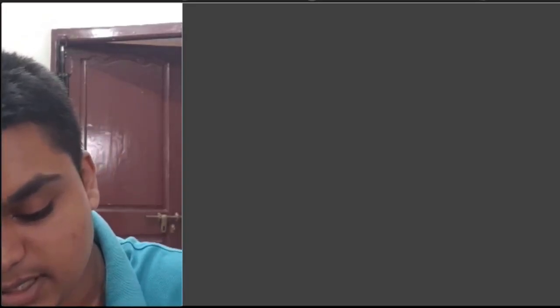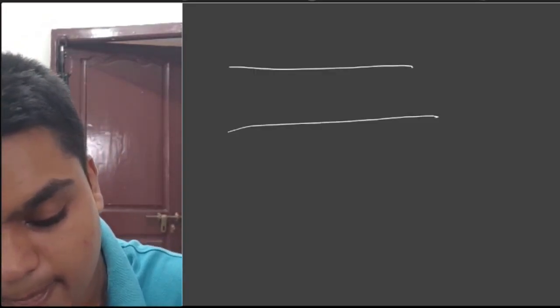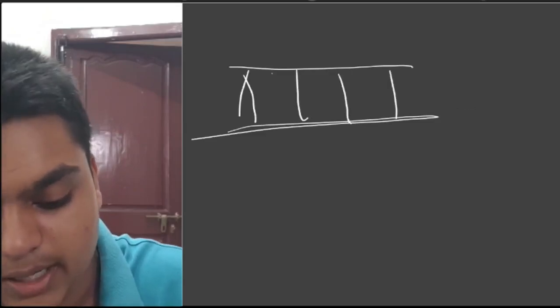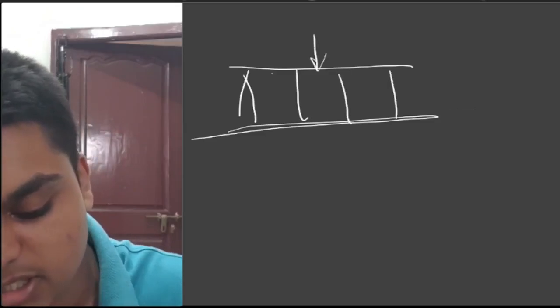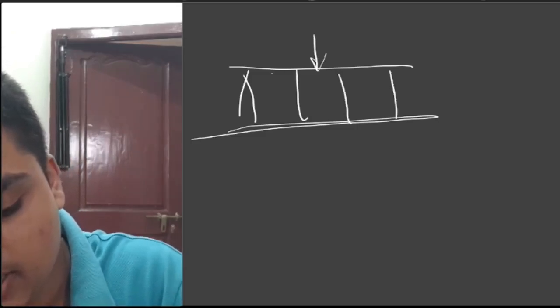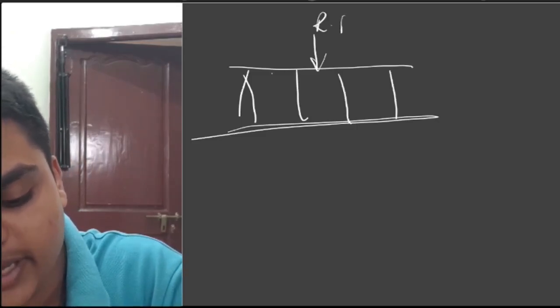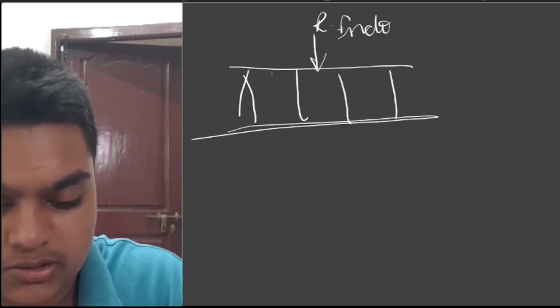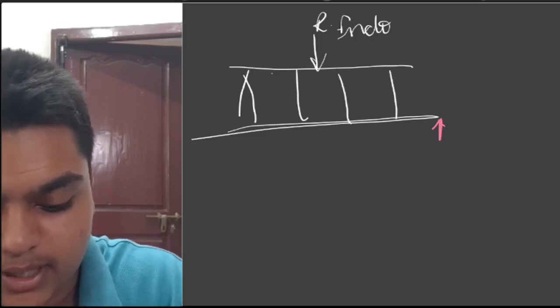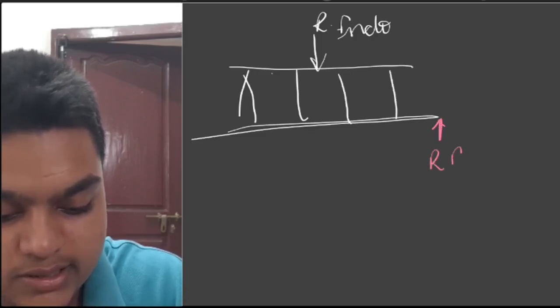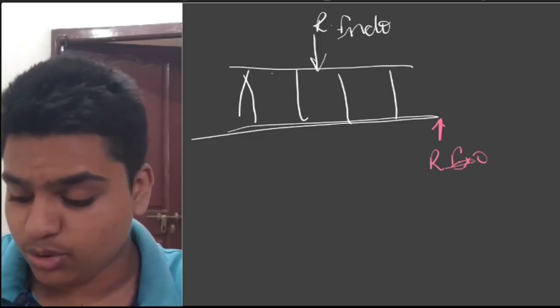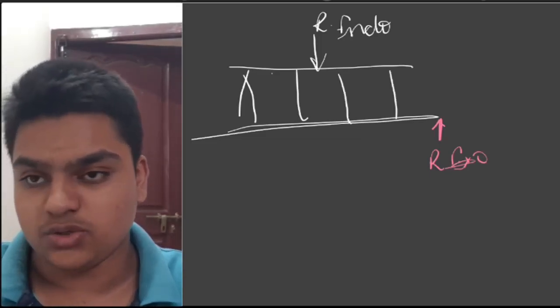See this: if this is some DNA and the restriction enzyme cuts here, it is called a restriction endonuclease. If the enzyme cuts outside, it is called a restriction exonuclease.